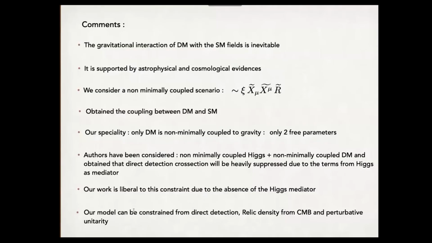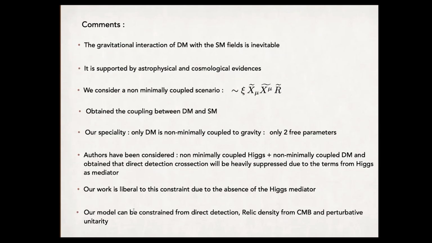So now I'm coming to the conclusion of my talk. Gravitational interaction is inevitable in dark matter physics, because observation is suggesting so. We have also seen it theoretically. Now, in our work, we have introduced a certain kind of interaction between the abelian vector boson dark matter and the scalar curvature. We obtained the non-minimal coupling for the freeze-in and for the freeze-out. We have seen how they are varying.